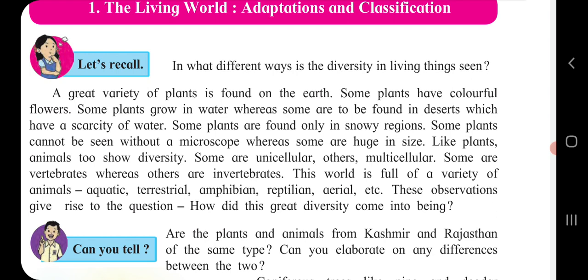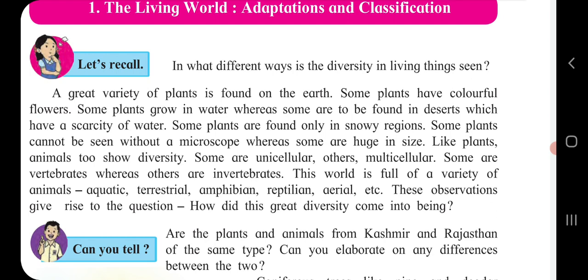It means we had described that aquatic animals are there, terrestrial animals are there, amphibian as well as reptile animals are there. So children, here we are going to observe one by one what is the difference between all these animals and their living. Related to this point, we will discuss a little bit over here.